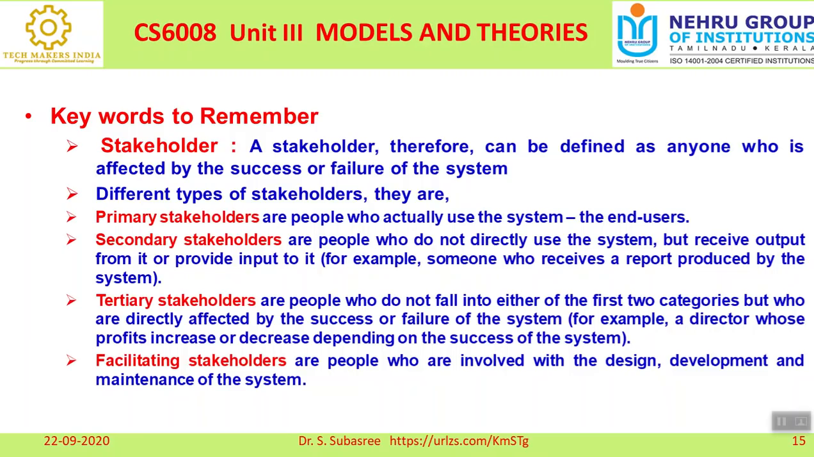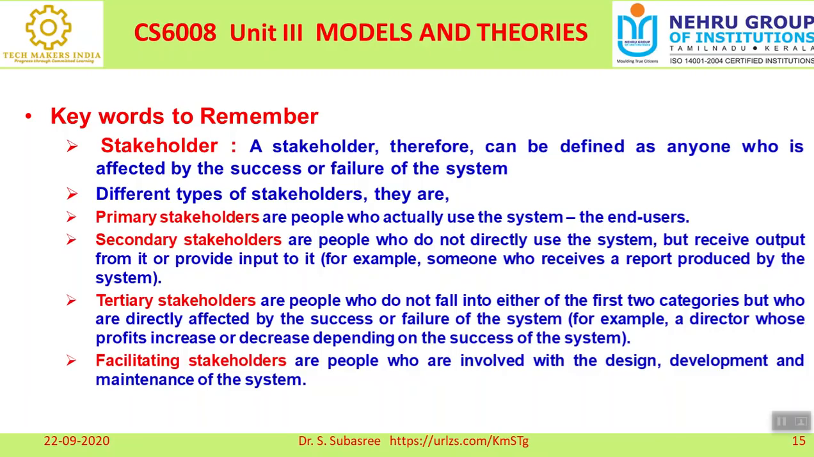For example, the director, whose profit increases or decreases depending on the success of the system. So who is the person responsible? The director of the organization, director of the institution, whatever it may be. That person will be gaining profit or the profit will increase or decrease because of the success or failure of the system. But he is not doing the job.